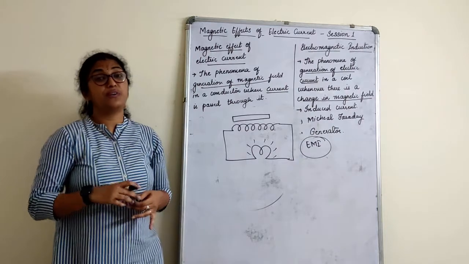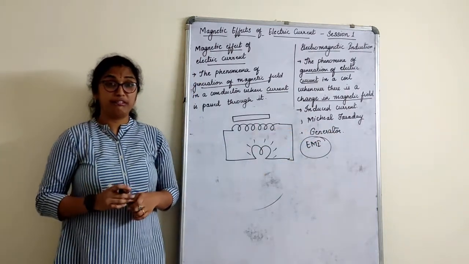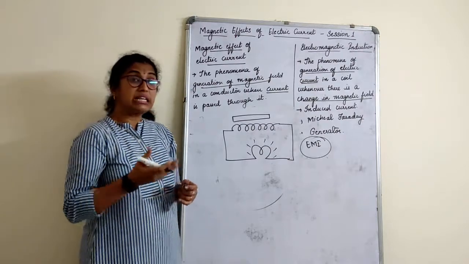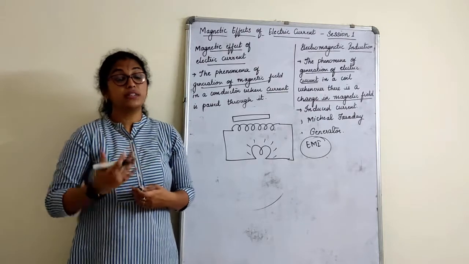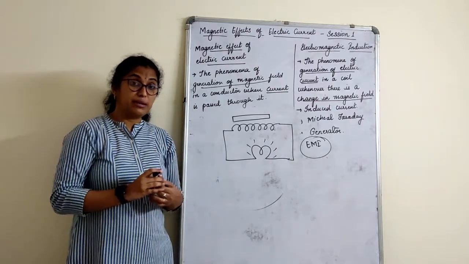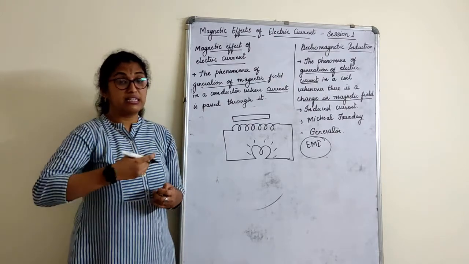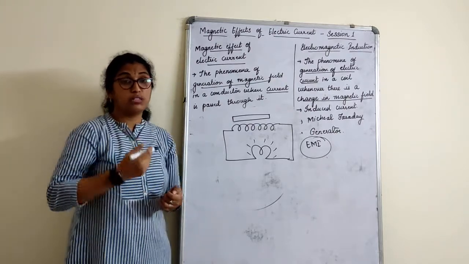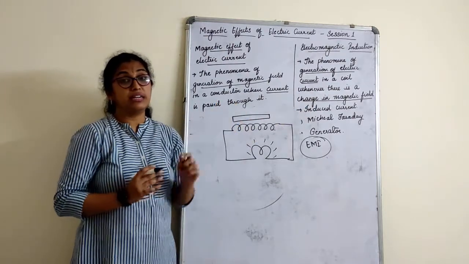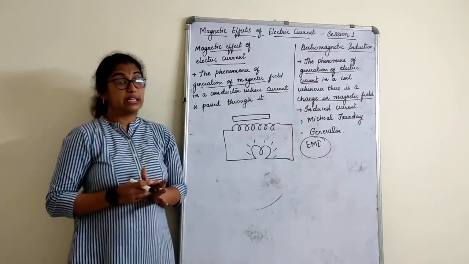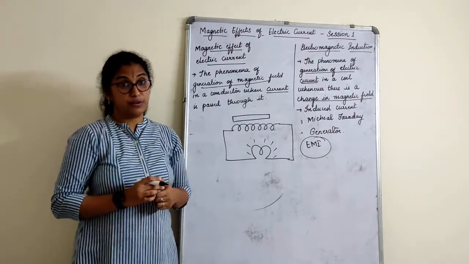Where do we use this? Where do we apply this? We apply this in the generator. What is a generator? We all know. So basically in this chapter we are going to study motor and generator. What are the different rules? How do we follow them? Who has given them? When we talk about motor or generator, there are some rules: how the current flows, how the magnetic field is created, as well as how the induced current is generated. That we study in the motor rule as well as the generator rule.